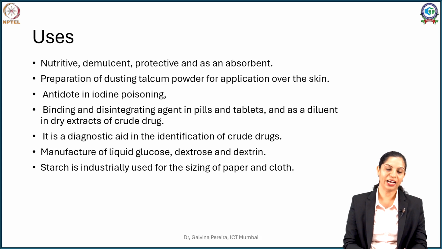Now we know that iodine reacts with starch to give you a complex, especially if you remember those amylose coils. So in those cases, when people have suffered from iodine poisoning, the starches have been given so that they can chelate, create a charge transfer complex and encase it in the starch matrix so that the poisoning is not spread.